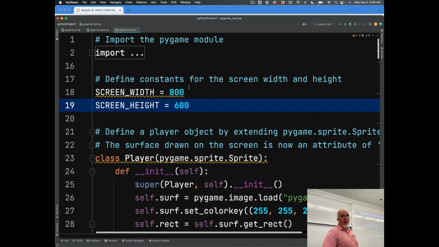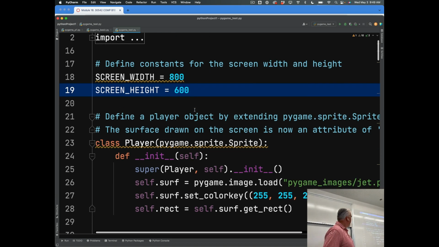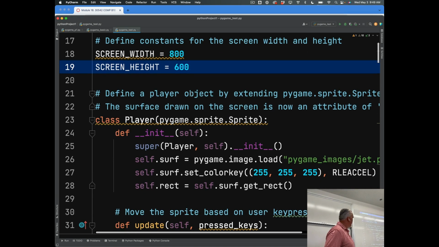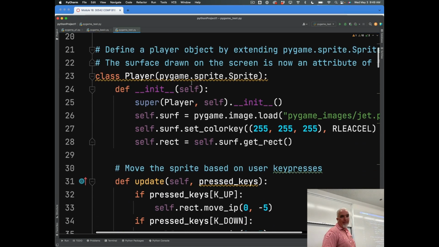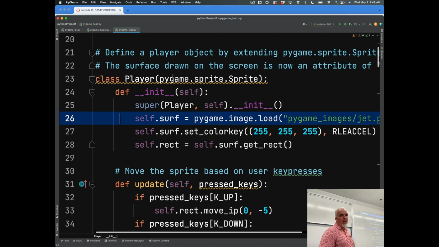Okay, so right away you can see here, this is very well commented code. We're defining constants for the screen width and height. And this is in pixels, by the way, in case that wasn't obvious. So I can easily change the dimensions of the game if I want to. And then we're getting straight into it here. We're defining a class for the player, okay?